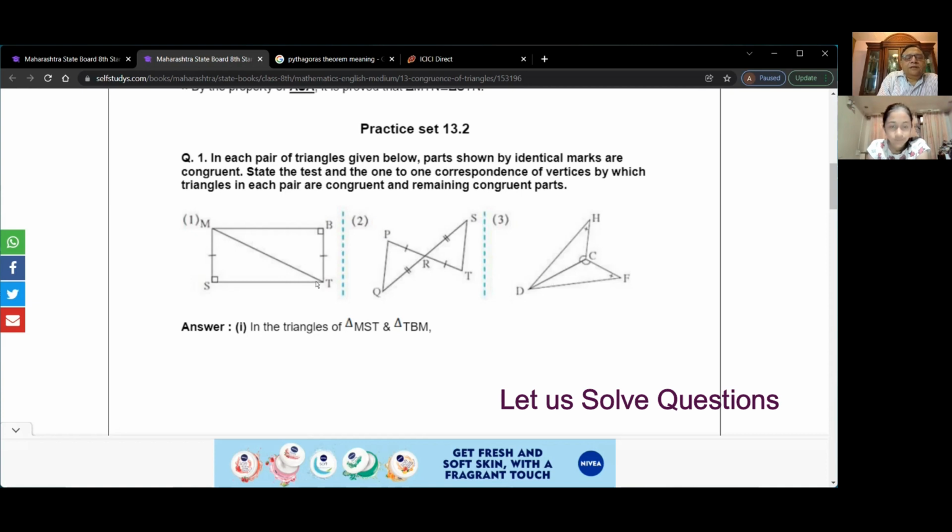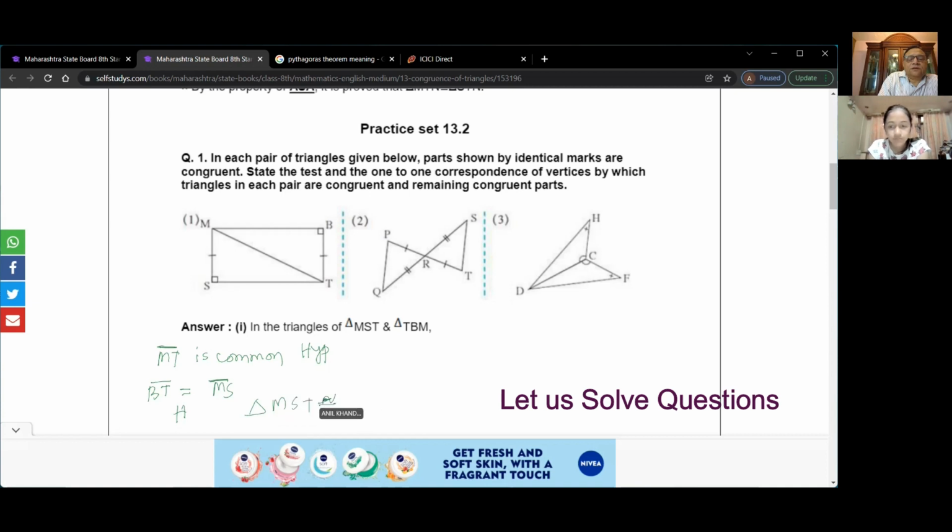You will say MT is common, right? We say segment MT, we write like this, is common. Is that okay? Which is the hypotenuse? You see, this is a right angle triangle. And we know that side BT is equal to MS, right? And then therefore it is congruent because of, we say triangle MST is congruent.